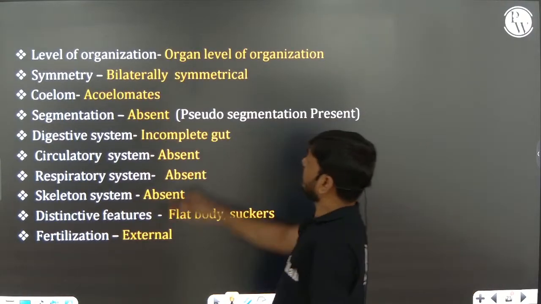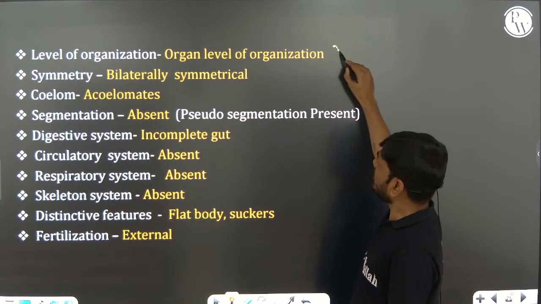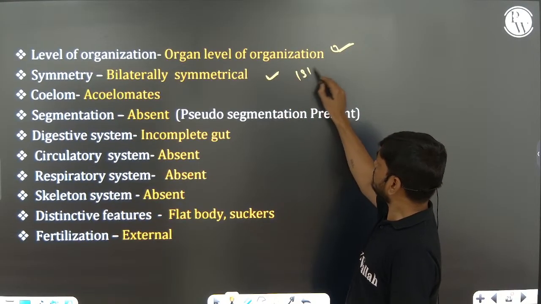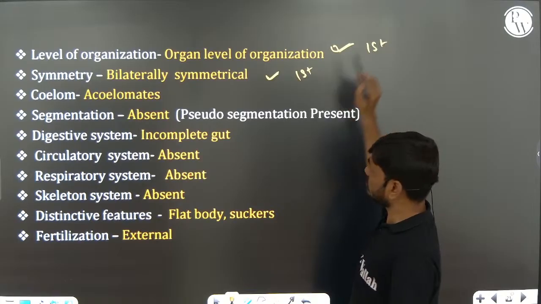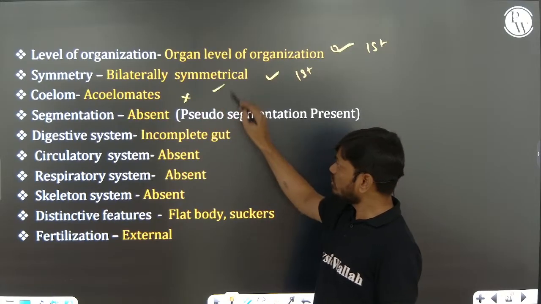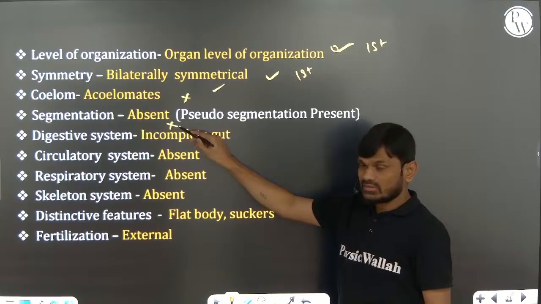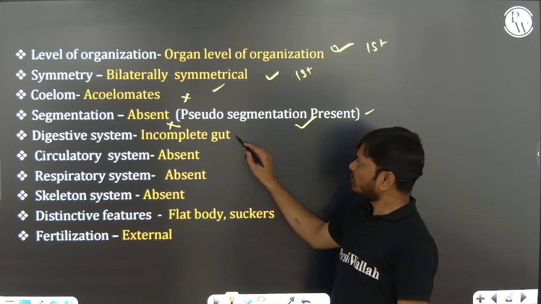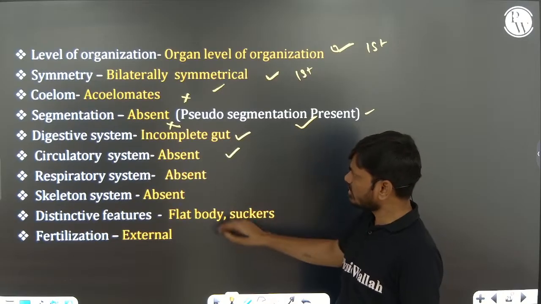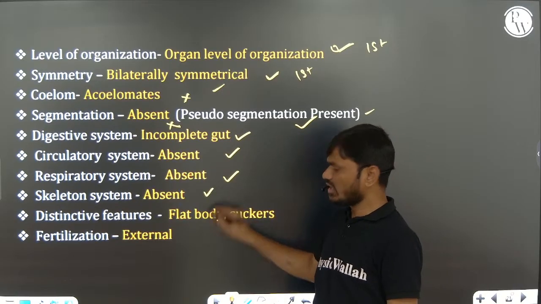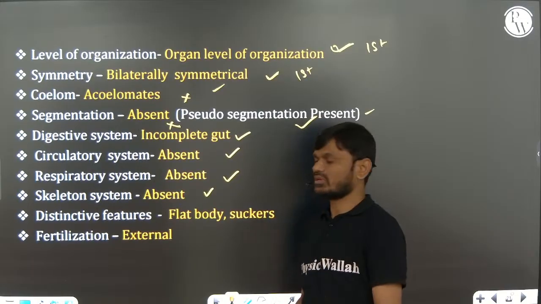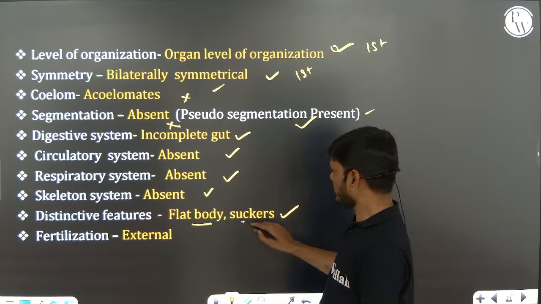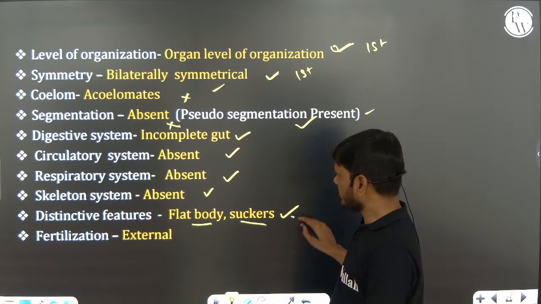So these are the levels of organization. In Platyhelminthes, organ level of organization first appeared. Bilateral symmetry also first appeared. Acoelomate, no coelom. Segmentation absent, but pseudo segmentation present. Incomplete gut. Circulatory system absent. Respiration absent. Skeletal absent, but integument present in some animals, that is given. It is not there, so a unique character: flat body. Suckers are present.